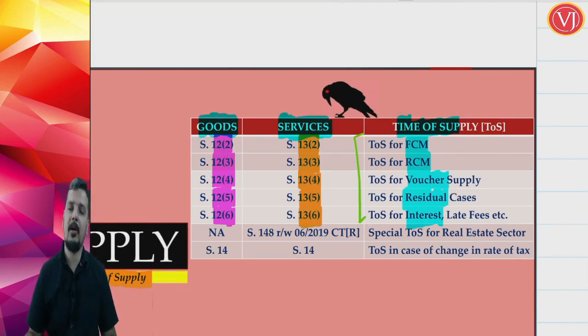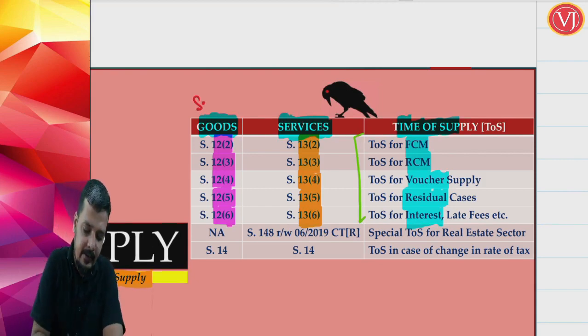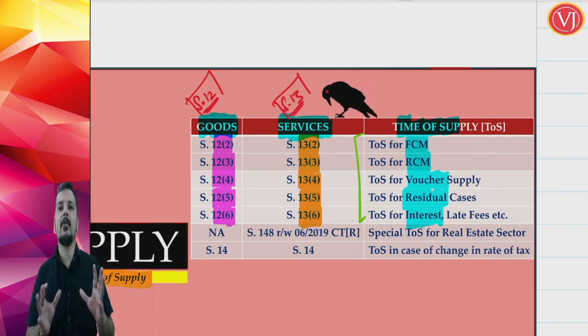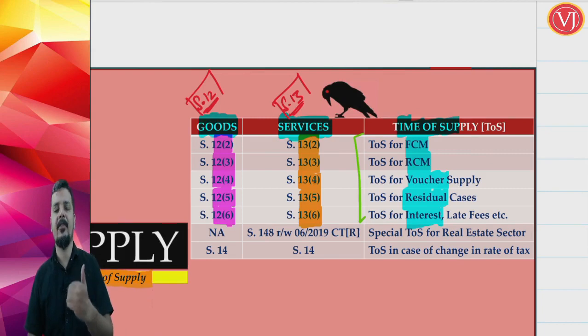When you talk about goods, it is discussed in section 12. When you talk about services, it is discussed in section 13. About goods in section 12 and about services in section 13. So, categorization is into 5 parts and the provisions are split into 5 parts. Categorization has 5 parts, and the provisions are 2: section 12 for goods and section 13 for services. So, you have to remember FCM, RCM, voucher supply, residual cases and other cases.